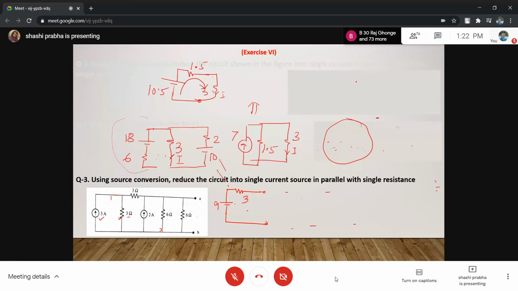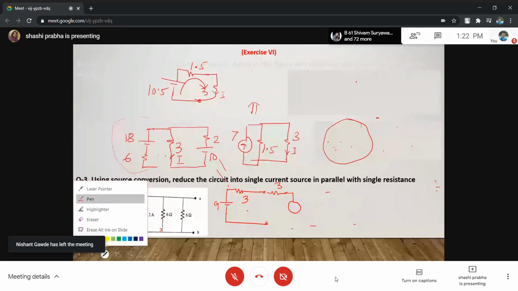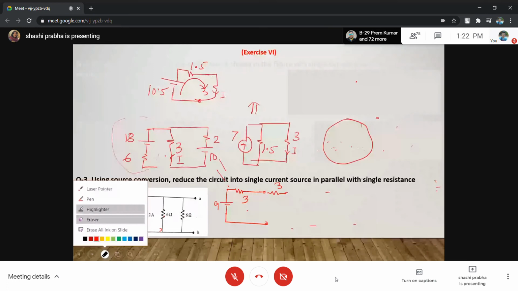So this combination can be written as 9 into 3. Okay. Then this 3. This 3. Then can you convert this also simultaneously? Yes. This will be 12.